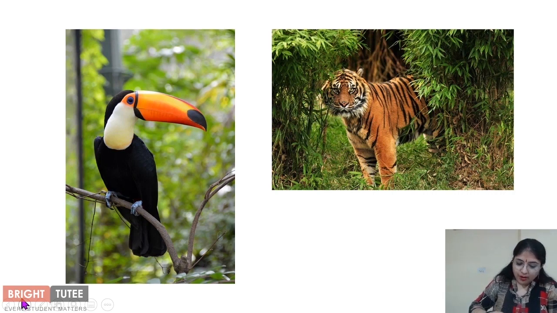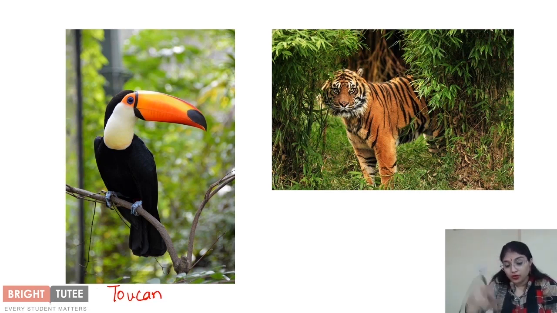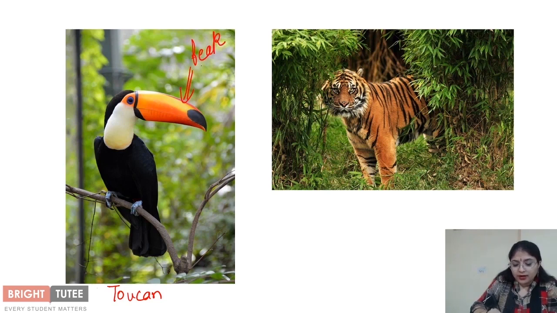First of all, let's talk about the bird that is the toucan. As you know, this bird is a toucan, and the speciality of this bird, the very first thing which you notice in this bird, is its beak, right? So this bird has a very special beak. As you can see, it's hooked and it is quite sharp and long.